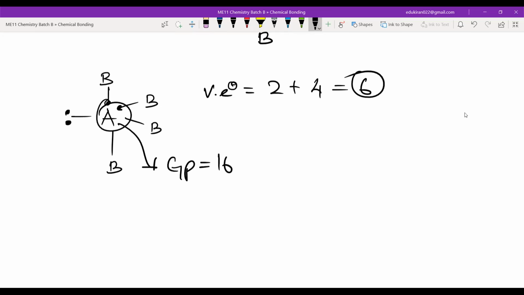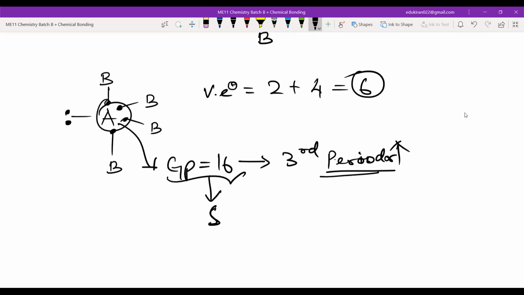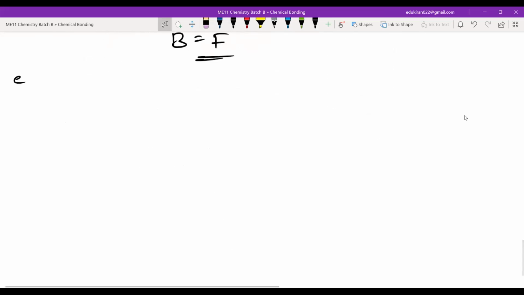That means group 16, third period or above, because it is hypervalent and it is expanding the outer shell. And hence from here we can take sulfur as the example. Okay, sulfur as an example, and this is A. And for B, it will be fluorine. Write the example. SF4. Okay, SF4.